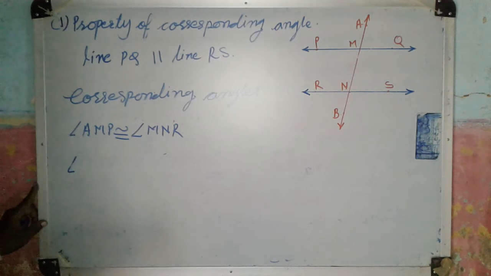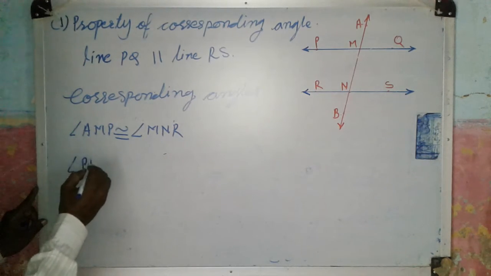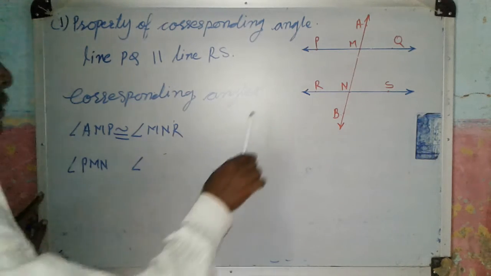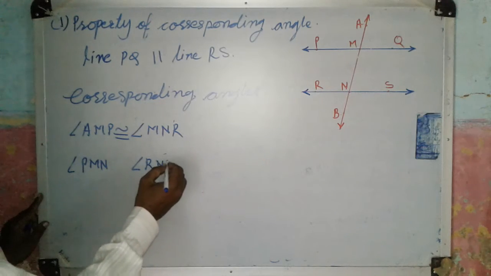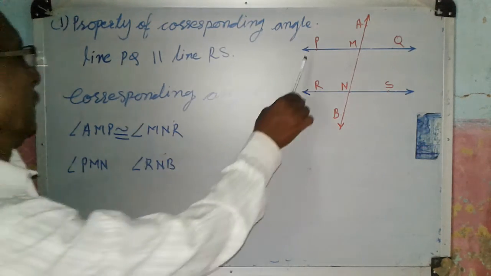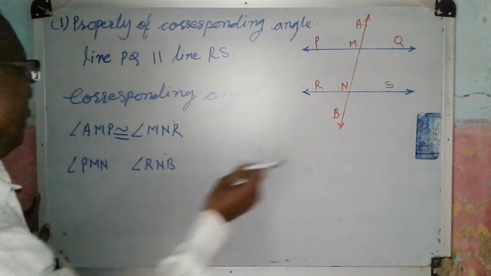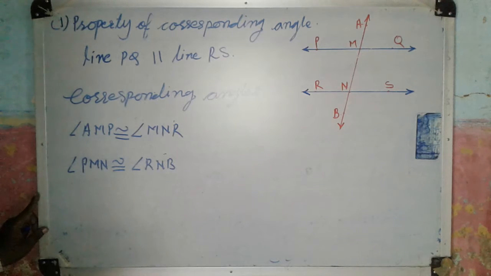The second pair is angle PMN and angle RNB. This pair is congruent.